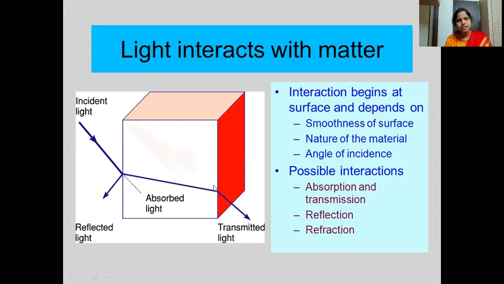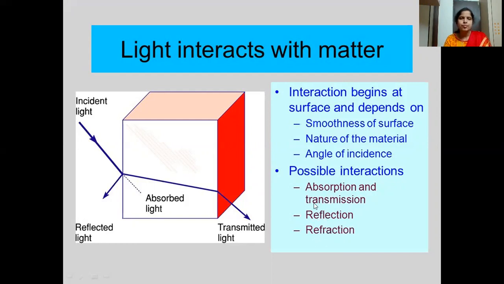After passing through the matter, some of the light comes out, or is transmitted out. That is transmitted light. So when the surface of the matter interacts with light, it may get absorbed or transmitted, or it may get reflected or refracted.